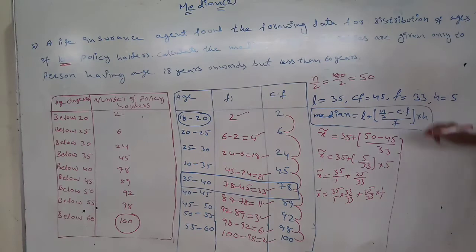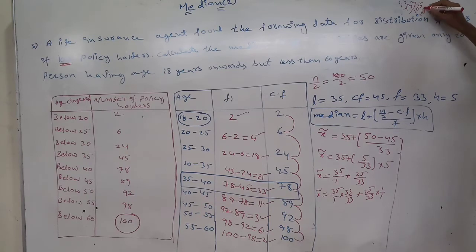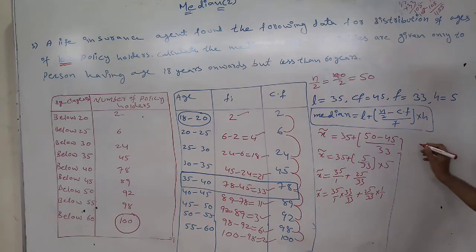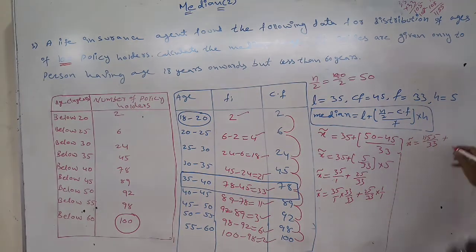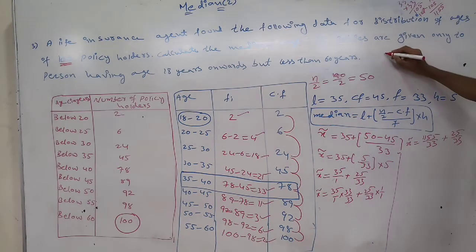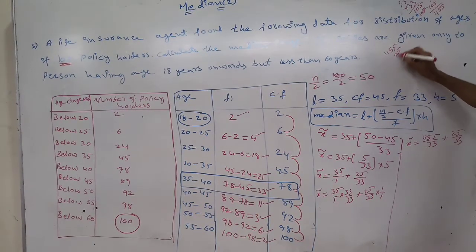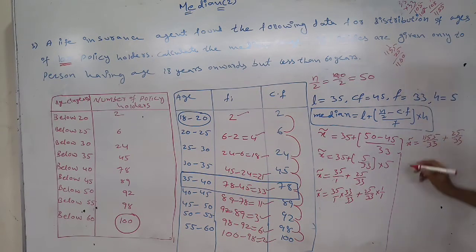Now multiply 35 into 33: 3 fives are 15, 105, so it is 1155. X tilde is equal to 1155 by 33 plus 25 by 33. Add 25 to this: 1155 plus 25 is 1180. So X tilde is equal to 1180 by 33.